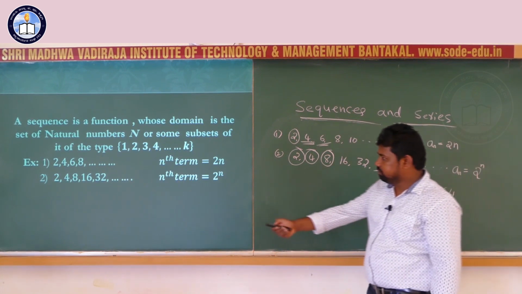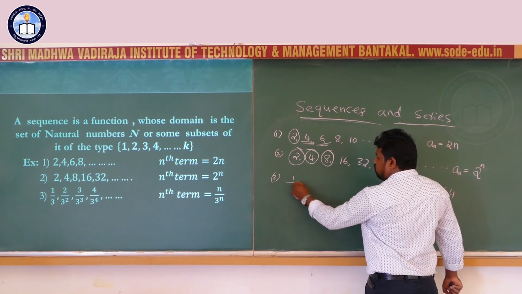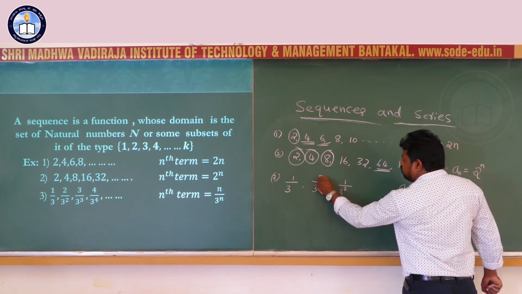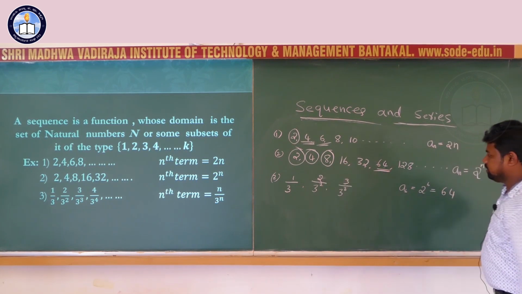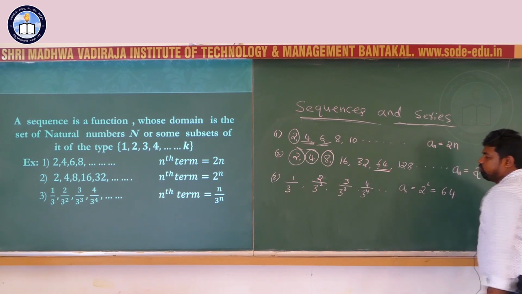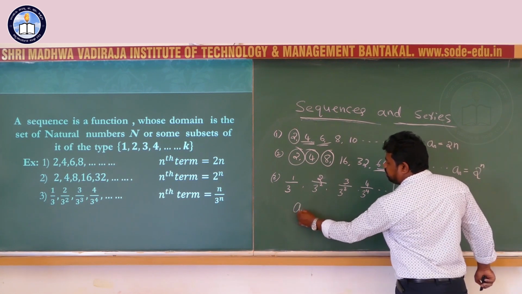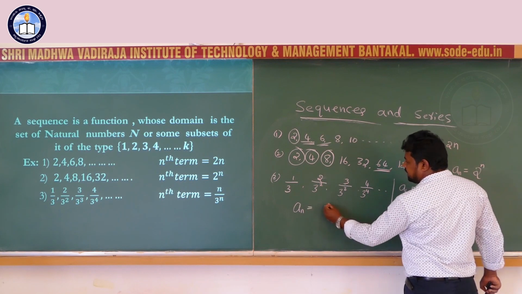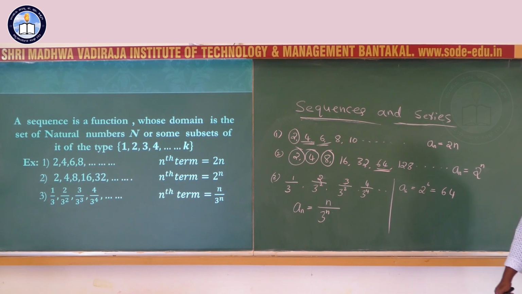Next example, 1 by 3, 2 by 3 square, 3 by 3 cube, 4 by 3 power 4, 5 by 3 power 5, 6 by 3 power 6. Here the nth term can be written as n by 3 power n.